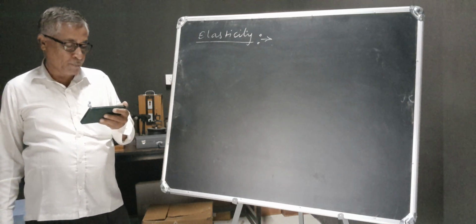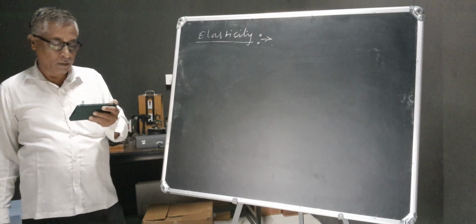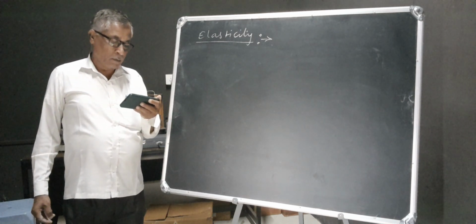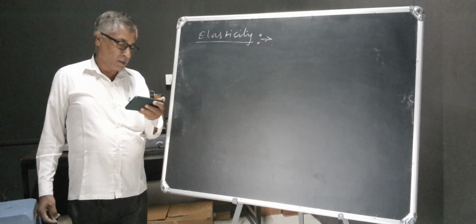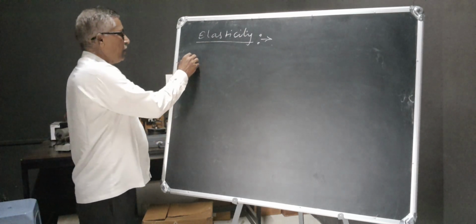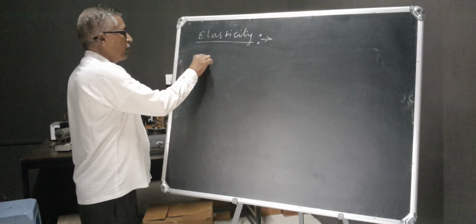A rubber cord is an example of an elastic body.